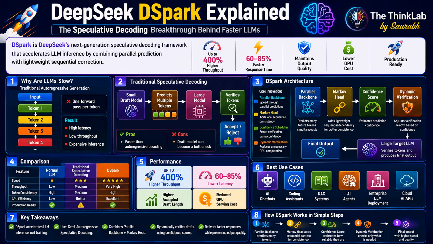Speculative decoding works in a similar way. Instead of asking the large language model to predict every token, we first use a much smaller and faster draft model. This draft model predicts several future tokens at once. Then the large language model checks whether those predictions are correct. If they are correct, the AI accepts all of them together. If not, it rejects the incorrect ones and continues normally. So this already makes inference much faster than traditional generation.